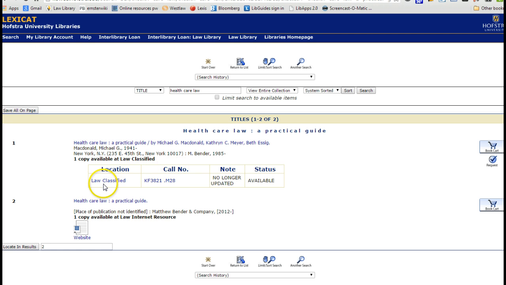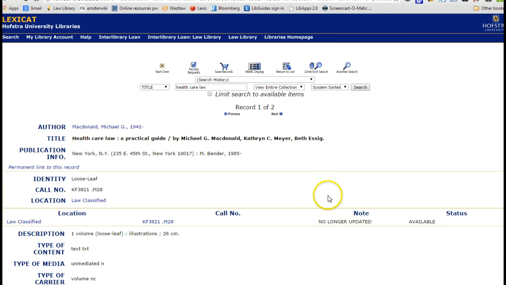The one thing I notice here, law classified, which tells me we're in the library with the call number, is that it's no longer updated. That's a key factor in whether I want to take a look at this. The second entry is telling me it's available on the internet, so that might be a good thing. We will investigate that shortly. Let's first take a look at the print title.